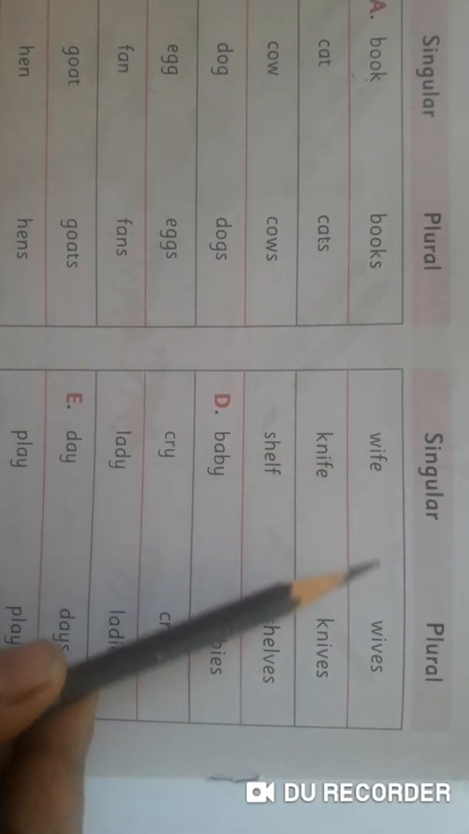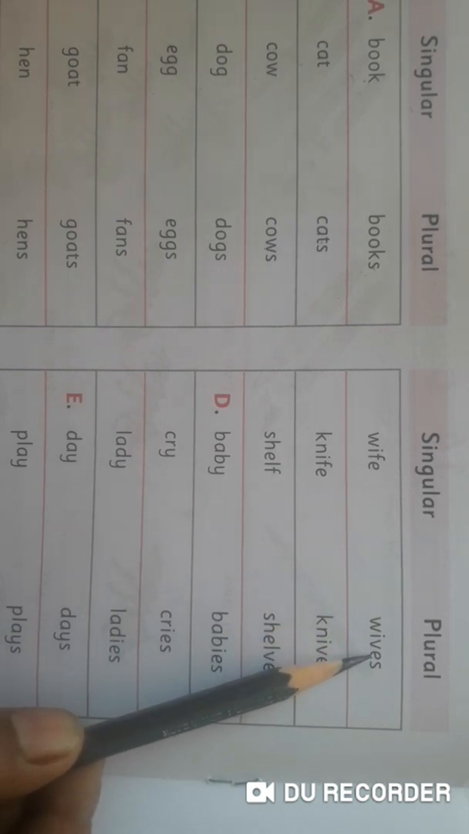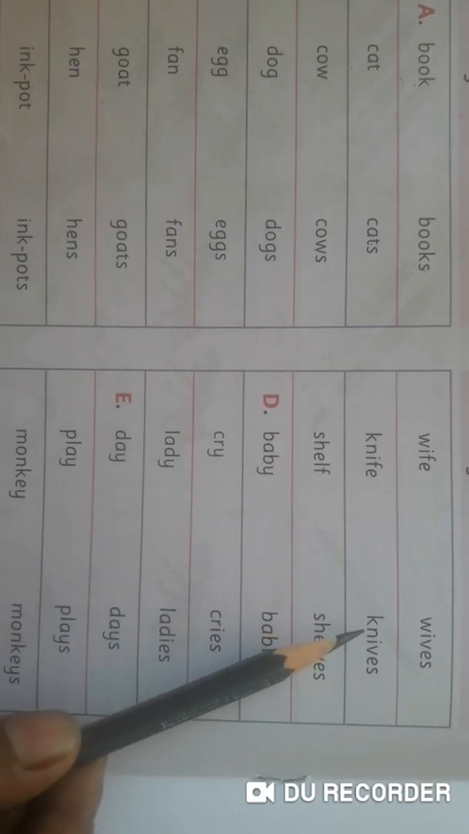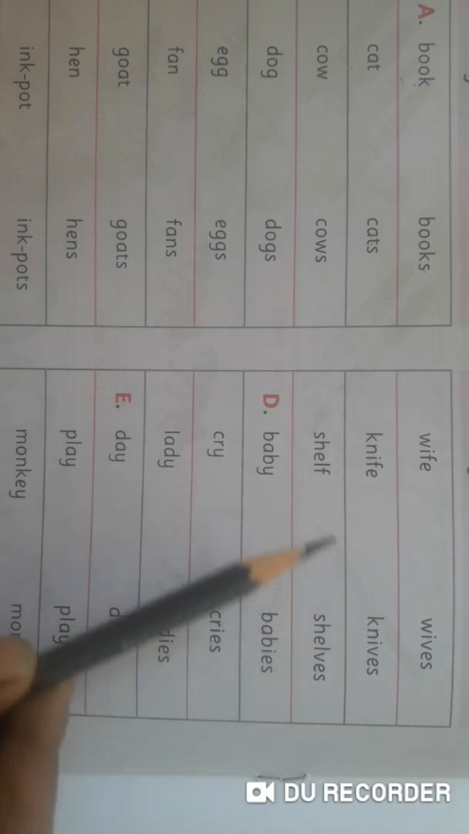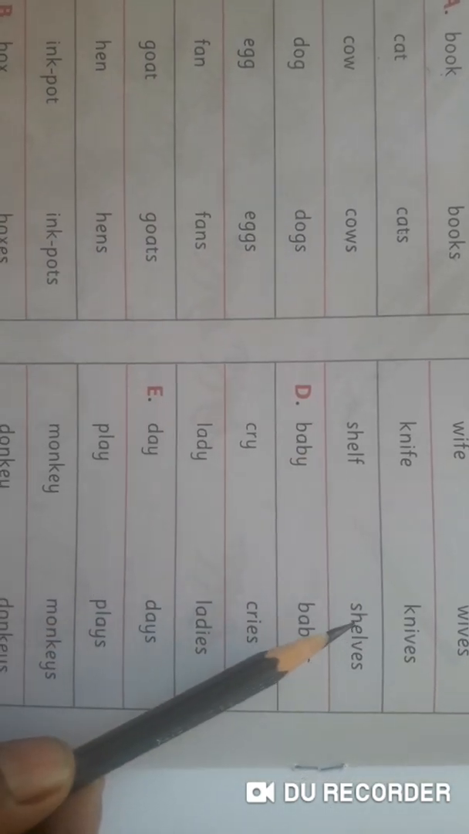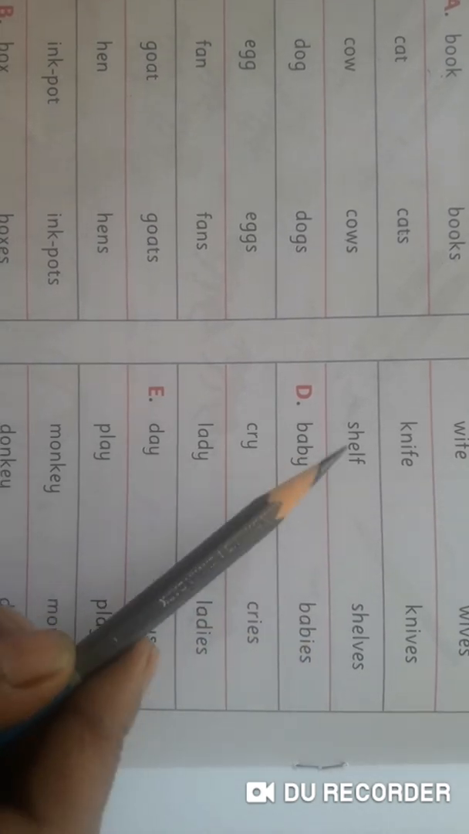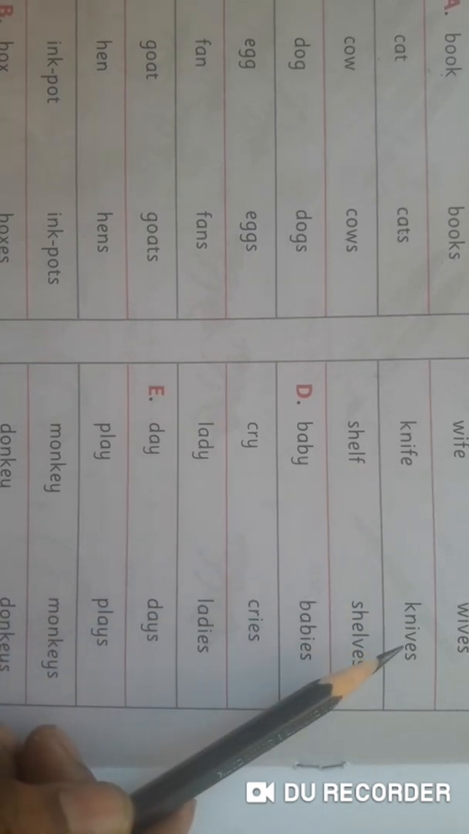WIFE, wife. Its plural is WIVES, wives. KNIFE, knife. Plural is KNIVES, knives. SHELF, shelf. Plural is SHELVES. Here we have to remove F or FE and instead of that we have to write VES.